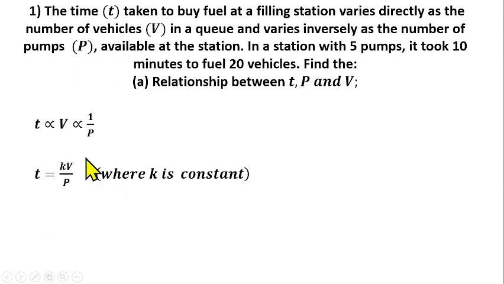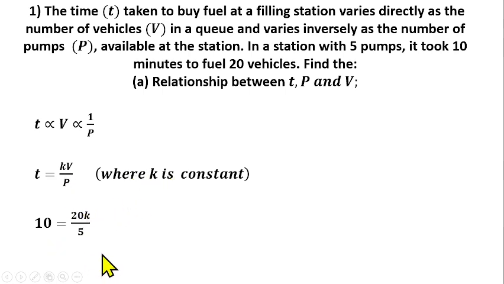Now we have an equation to deal with, and the next thing to do is to find the value of our constant k, which we get by using the values of the minutes, the number of pumps, and the number of vehicles given. In this case, t is 10 minutes, p is 5, and v is 20. If you substitute that, you have 10 equals 20 multiplied by k over 5.